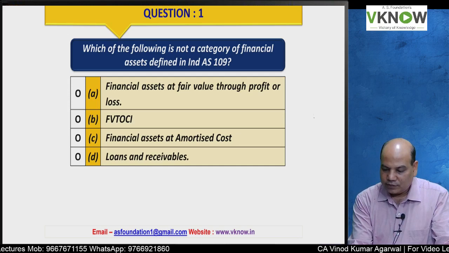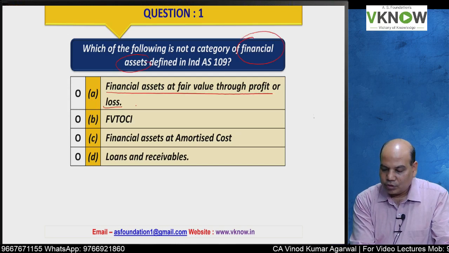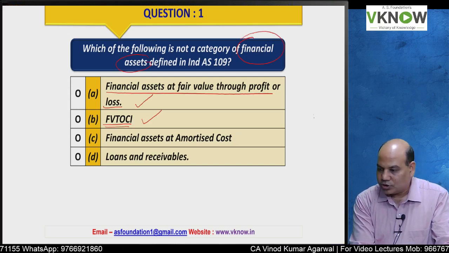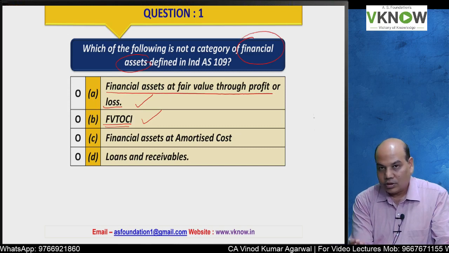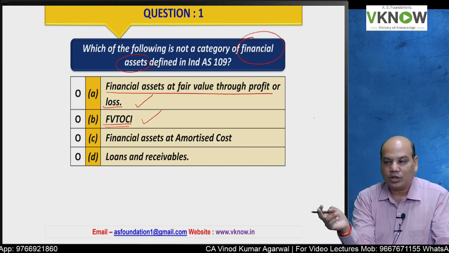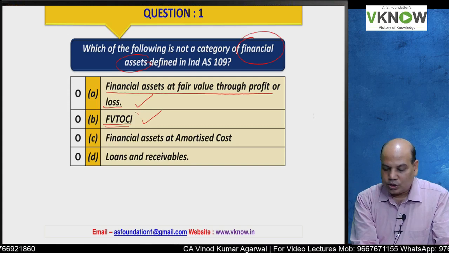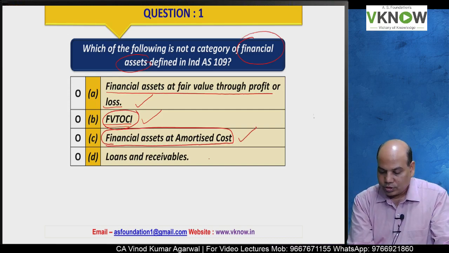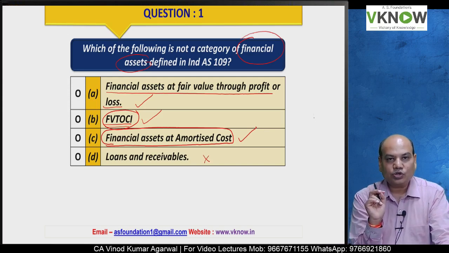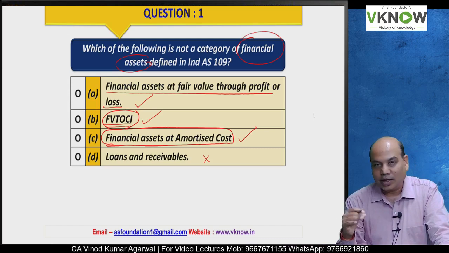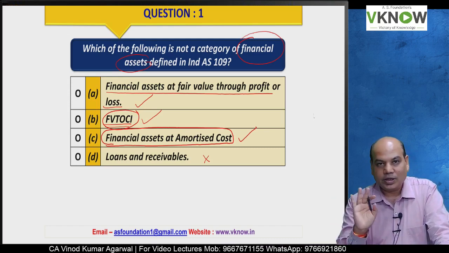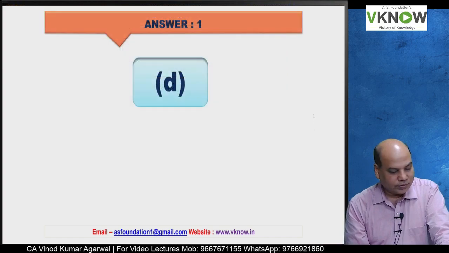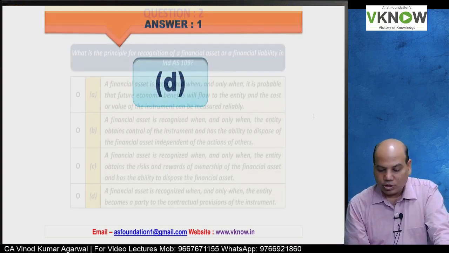Please answer carefully. FVTPL is a category of financial asset. FVTOCI is a category. Debt instrument can be treated as FVTOCI. Equity instrument can also be treated as FVTOCI. Debt instrument can be treated at amortized cost also. There is no category called loans and receivable. It can be one of the three above, but it is not a category as such. The answer was D. Please tick mark option D.